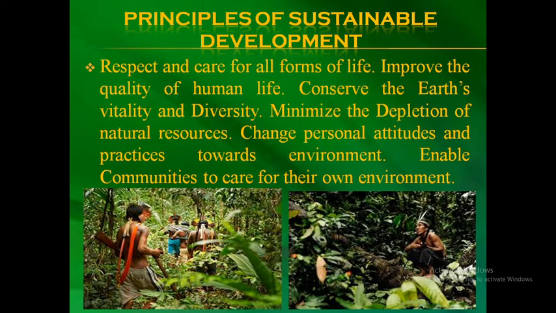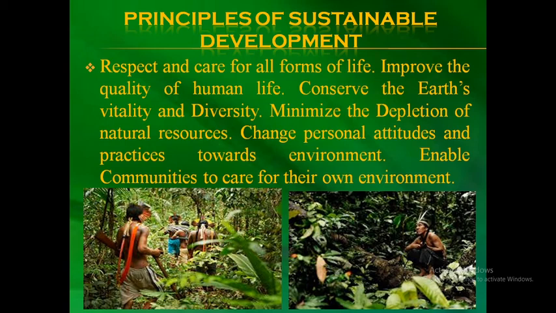Minimize the depletion of natural resources. Depletion means consumption of a resource faster than it can replenish. So we have to reduce use of resources. Change personal attitudes and practices towards environment means we should start making minimum use of water, reuse water or save water, and plant more trees.